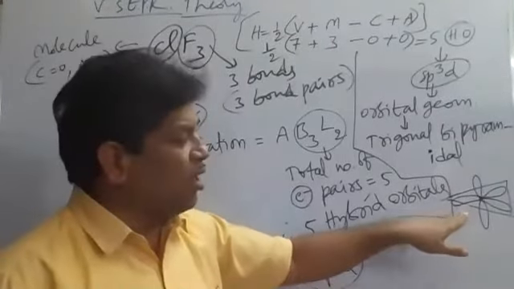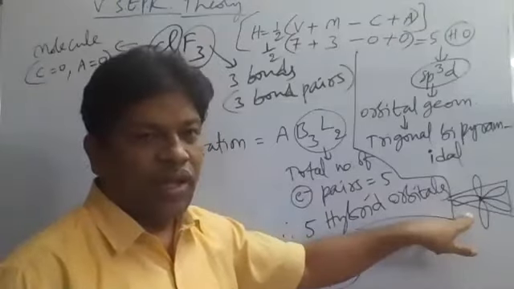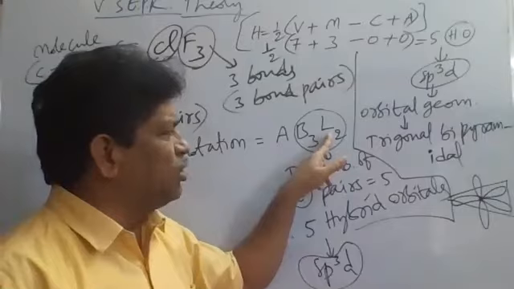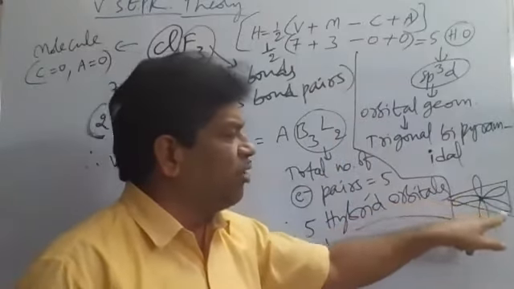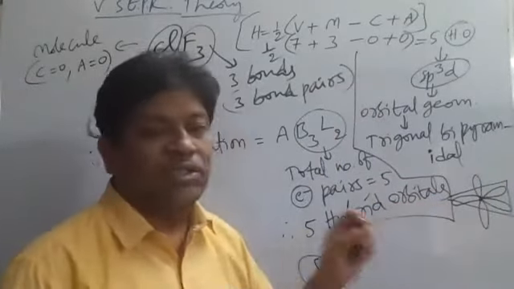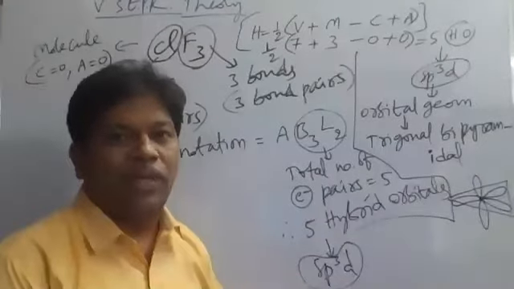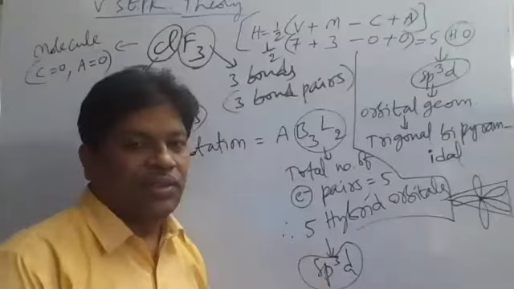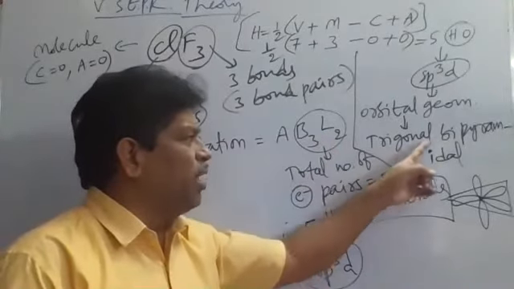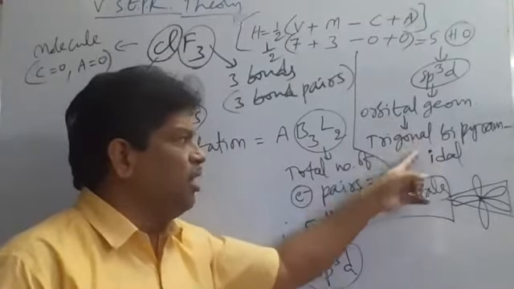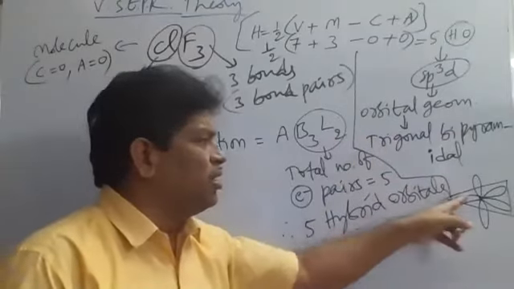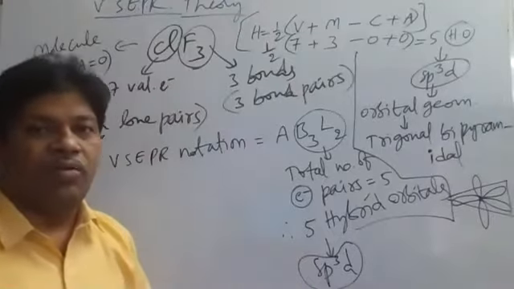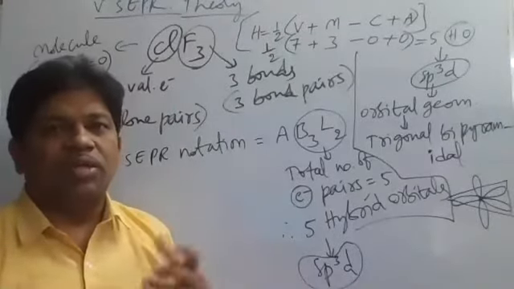Now in trigonal bipyramid geometry, if lone pairs are present, at which positions must they be placed? 3 equatorial positions or 2 axial positions? The lone pairs must be placed only at equatorial positions. Then only the minimum repulsions will be there, and whenever repulsions are minimum, stability will be greater.